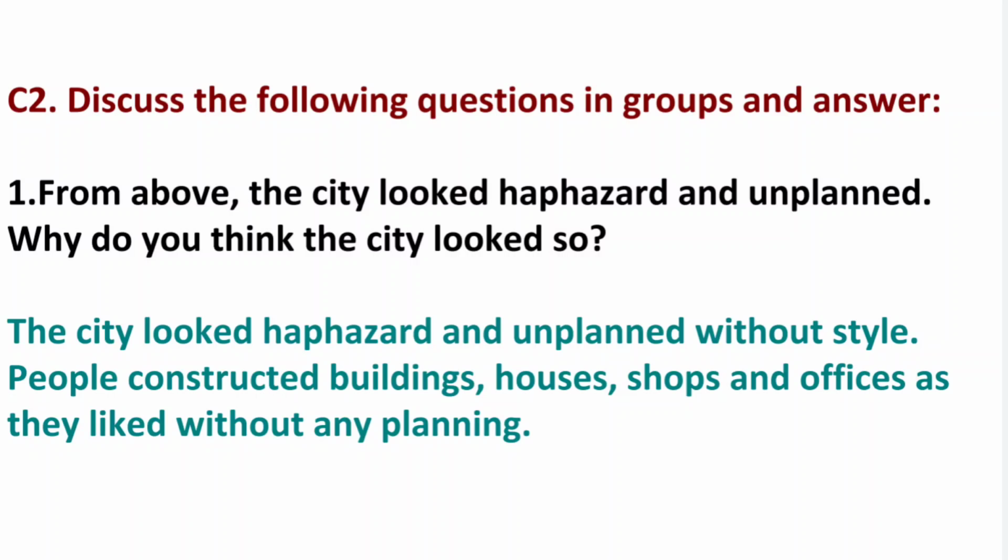Next, C2. Discuss the following questions in groups and answer. First one. From above, the city looked haphazard and unplanned. Why do you think the city looked so? Answer. The city looked haphazard and unplanned, without style. People constructed buildings, houses, shops, and offices as they liked without any planning.